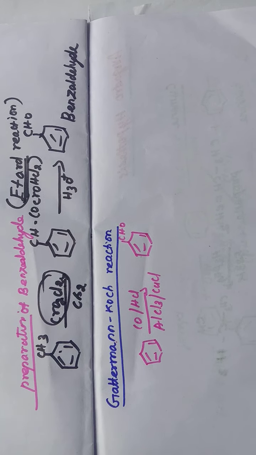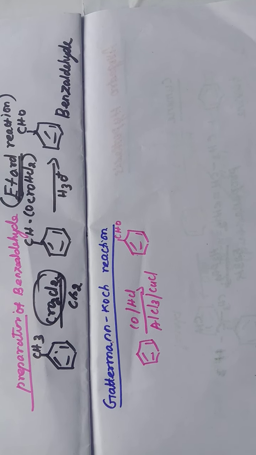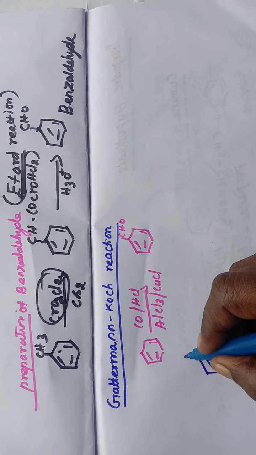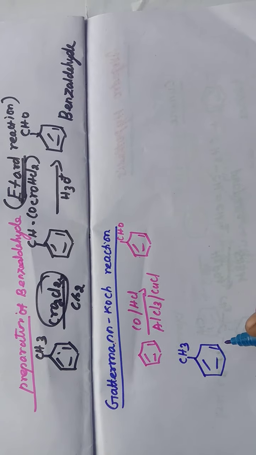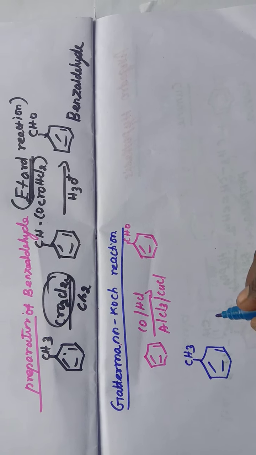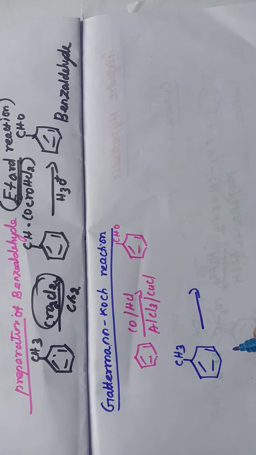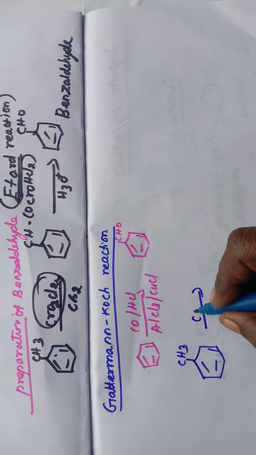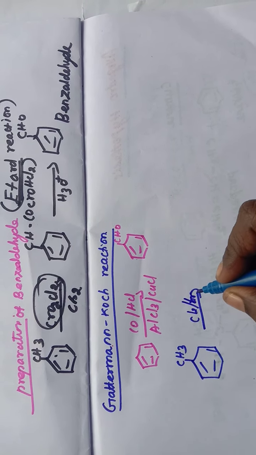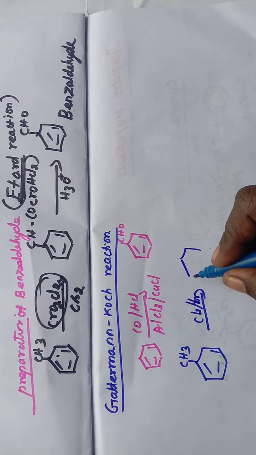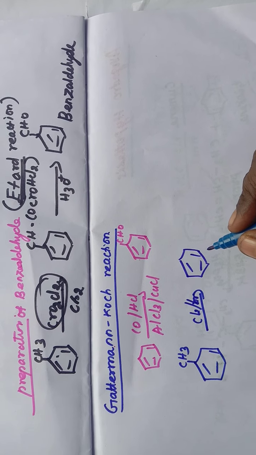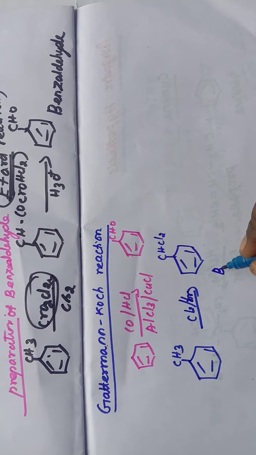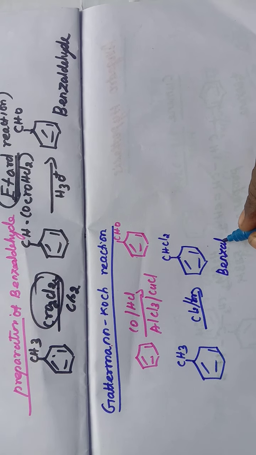Next one is manufacture of benzaldehyde from toluene. When toluene, or otherwise called methylbenzene, undergoes a reaction in presence of chlorine in sunlight, it gives benzal chloride, CHCl2.